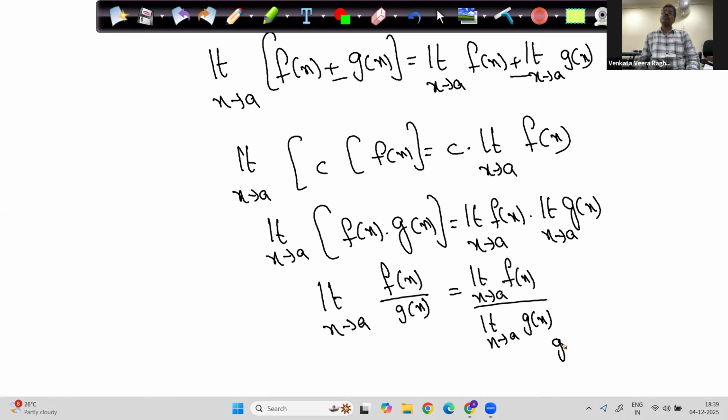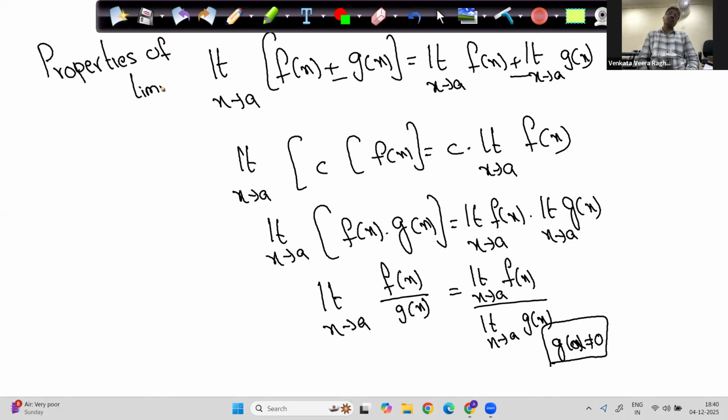The only condition is g of x should not be equal to 0, or g of a should not be equal to 0. Please write neatly in the notes. These are called properties of limits. You think they are simple? No, they are very important. Everything that I am teaching on the board is important, useful, and powerful.